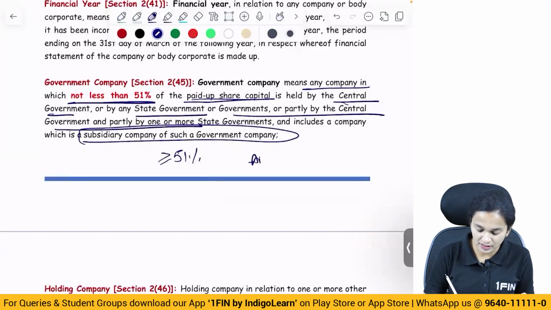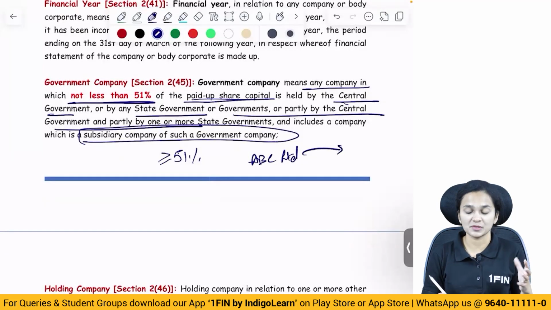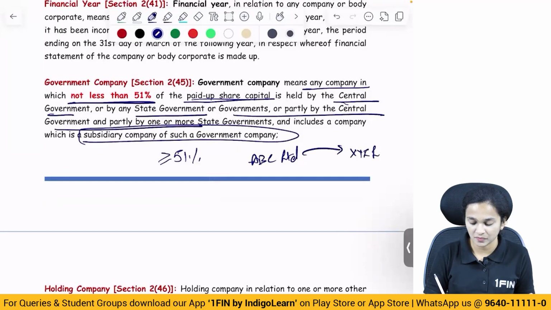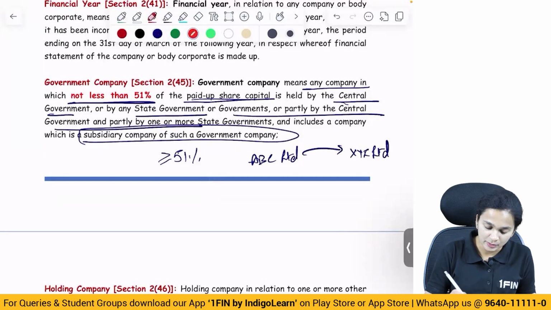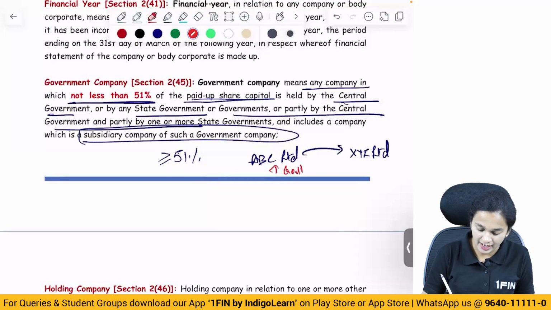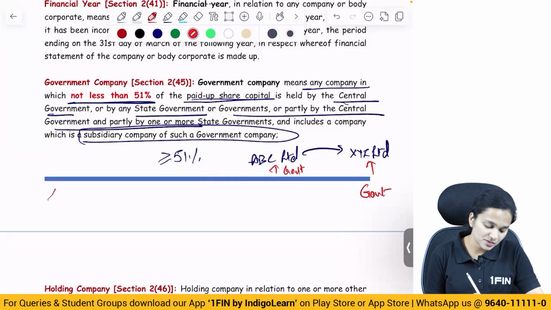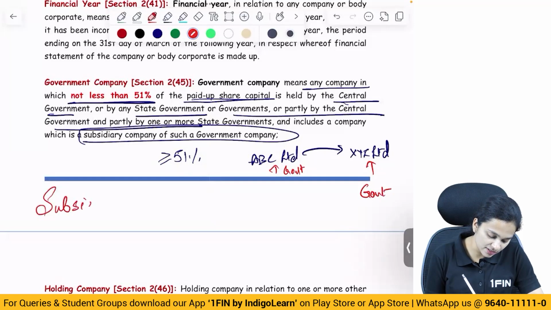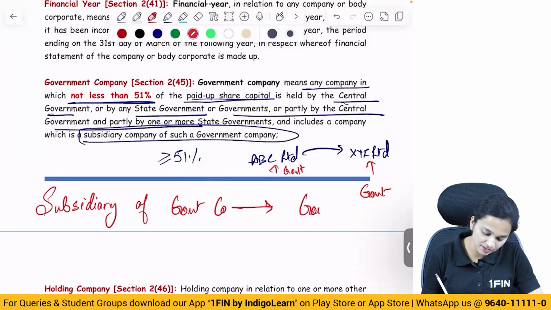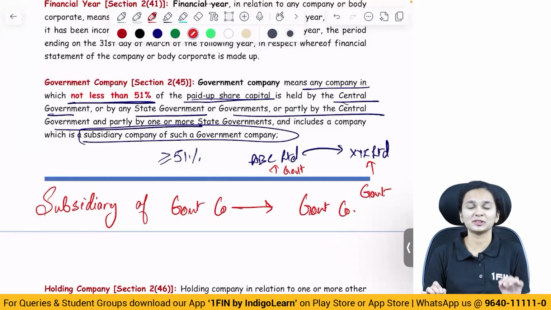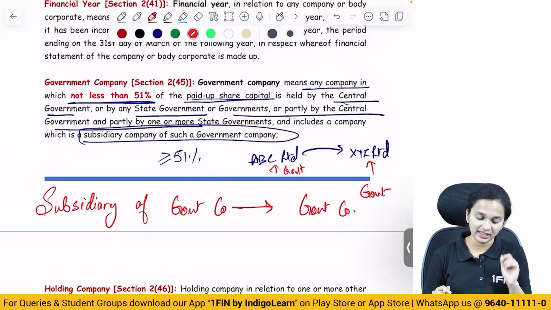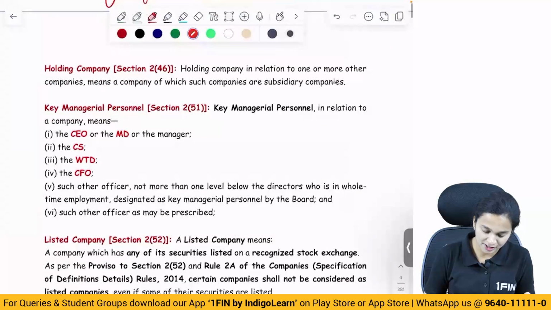Now say ABC Limited in our example was a government company, and its subsidiary is XYZ Limited. Since ABC Limited is a government company, XYZ Limited will also be treated as a government company. Subsidiary of a government company is also treated as a government company, just like we do it with a public company. Let's now move ahead to the next definition.